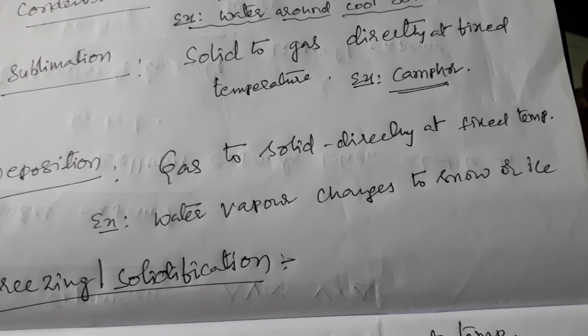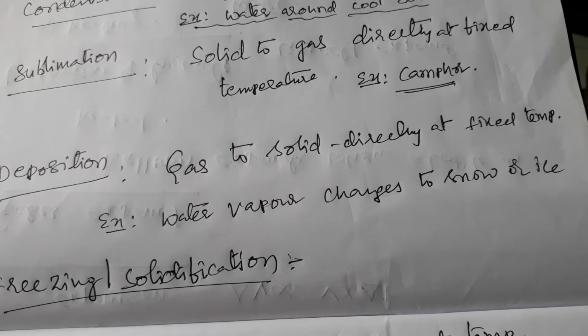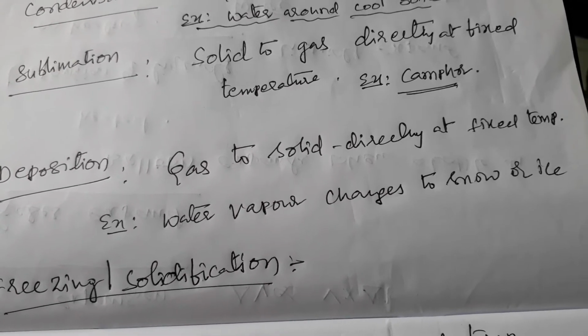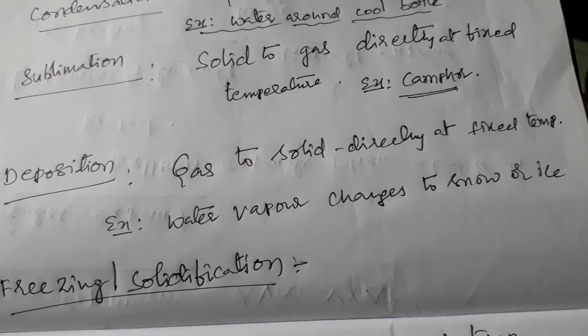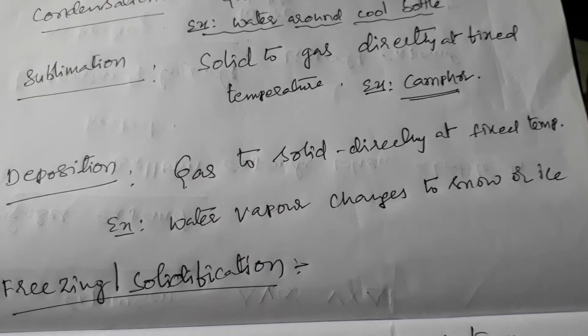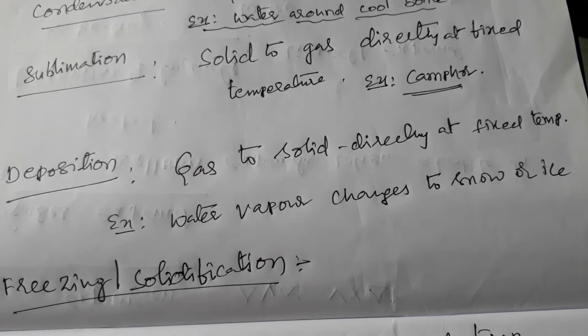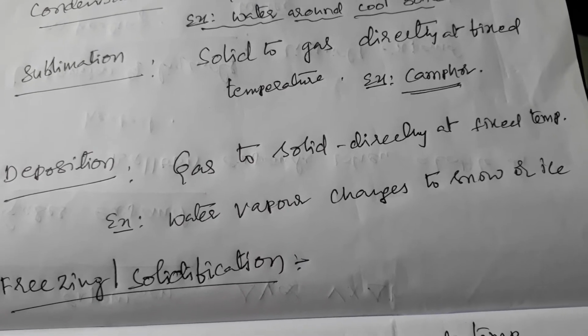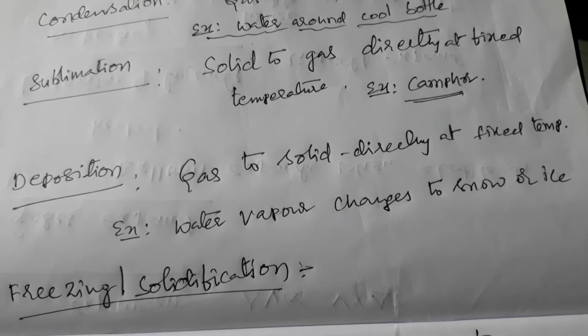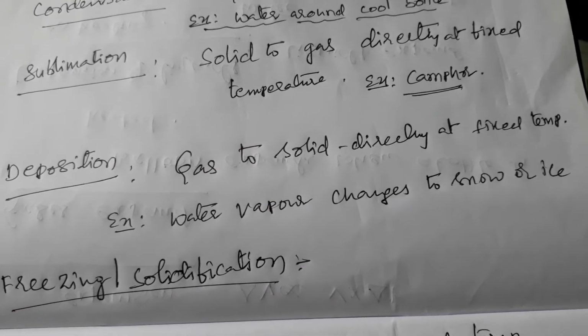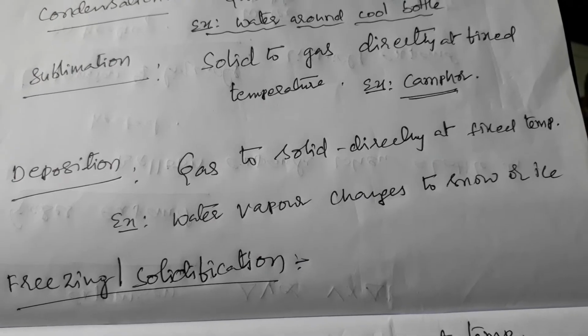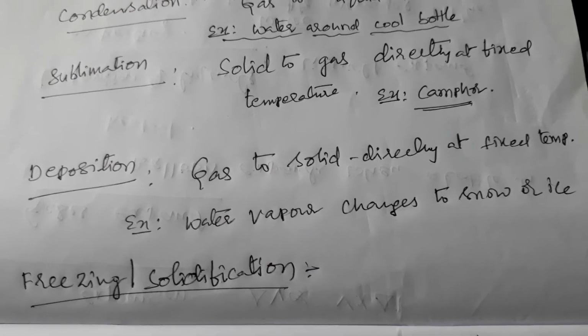Here, what is the process once again? On cooling, the gases liberate heat energy and turn to solids directly without a middle liquid stage. This process is called deposition.